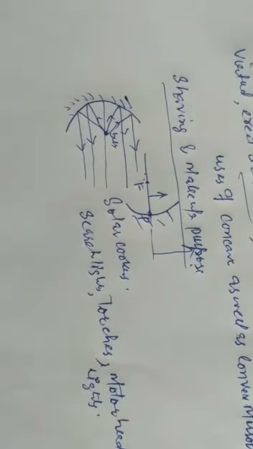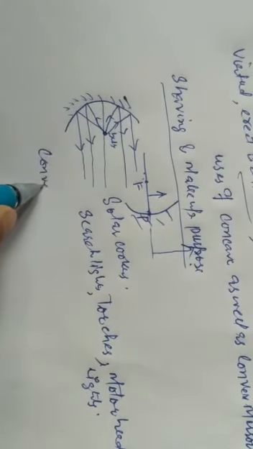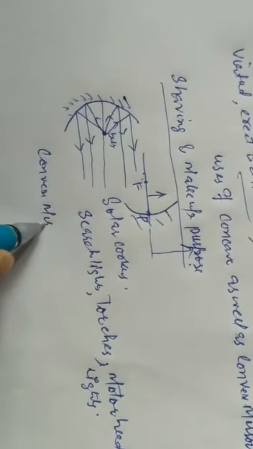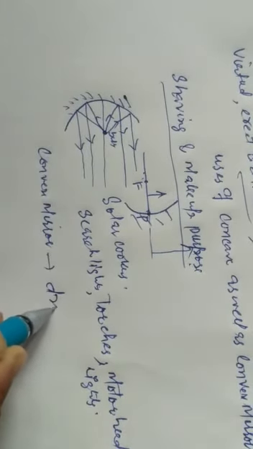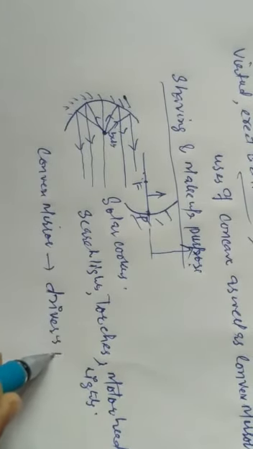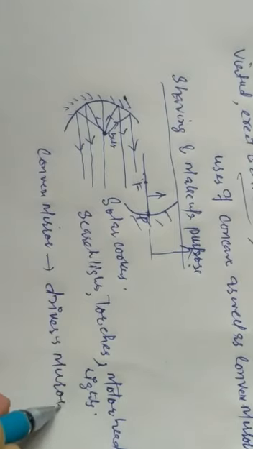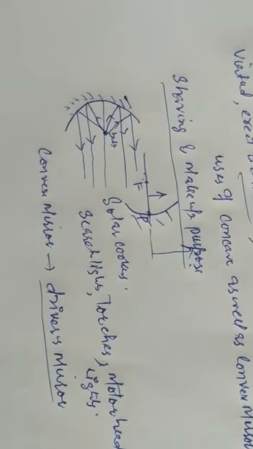Now on the other hand, take the convex mirror. You might have seen on your vehicle, your bike, the driver's mirror. The convex mirror is also called the driver's mirror.